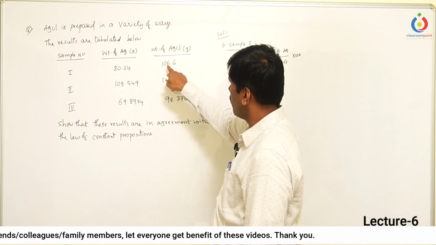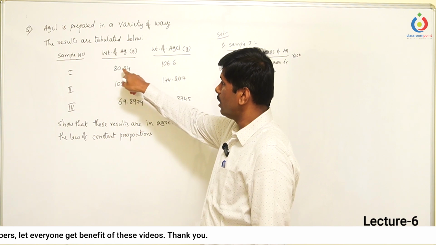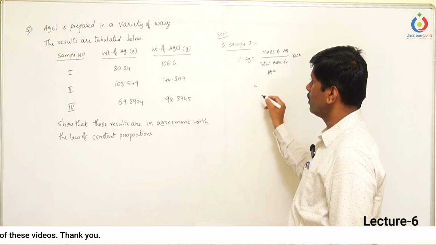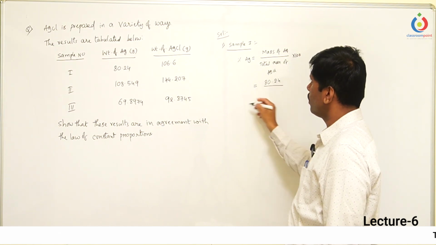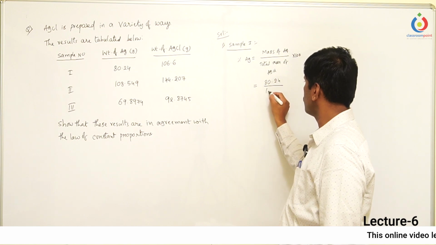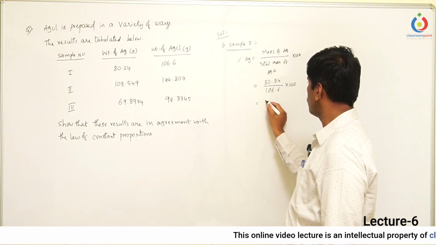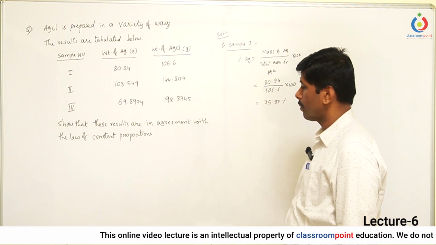Within this total mass, this much mass of silver is present, and we need to calculate the percentage. So here the mass of the silver is given as 80.24 divided by the total mass of the silver chloride, 106.6, into 100. This value is equal to 75.27 percent.